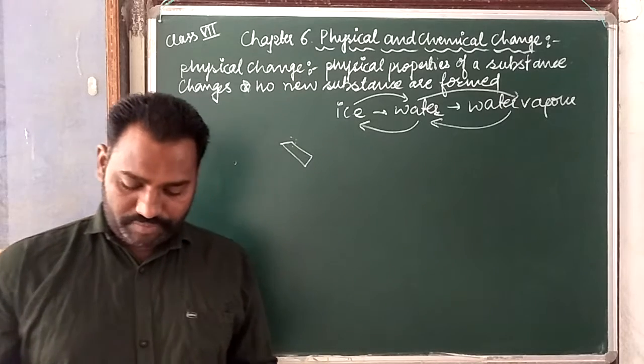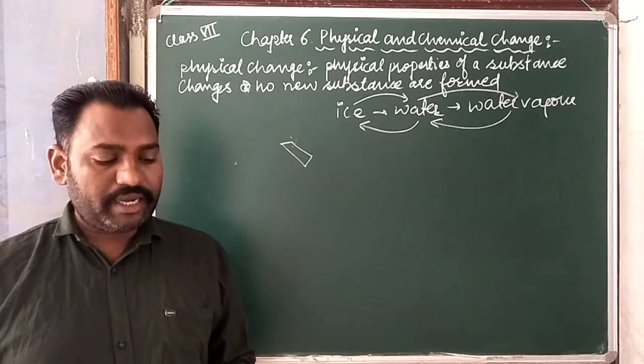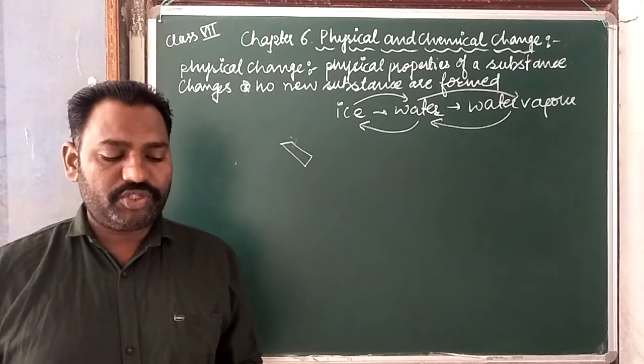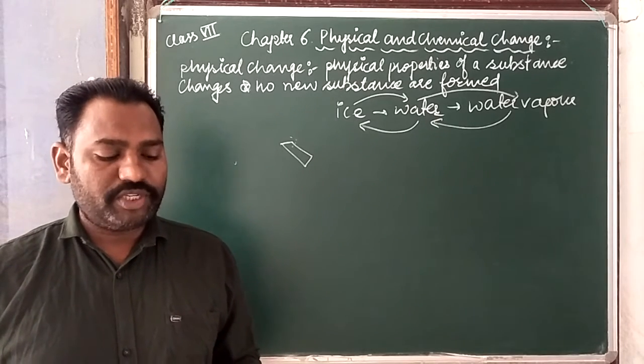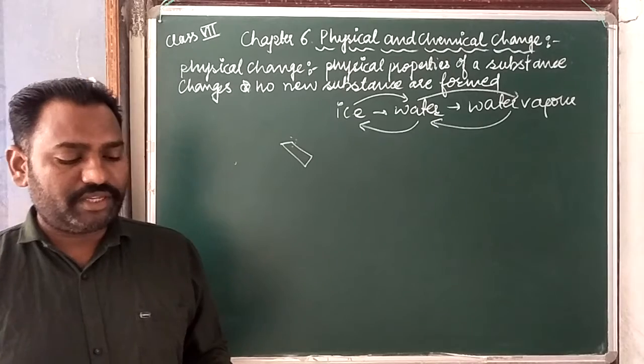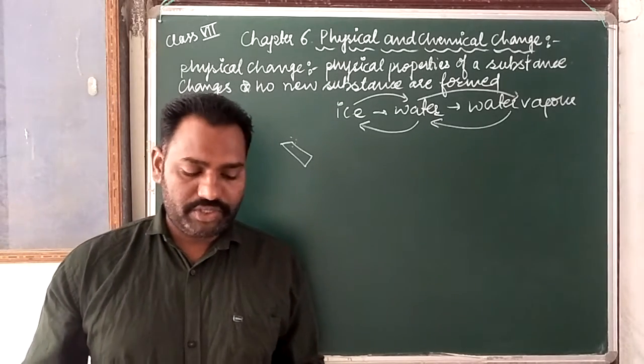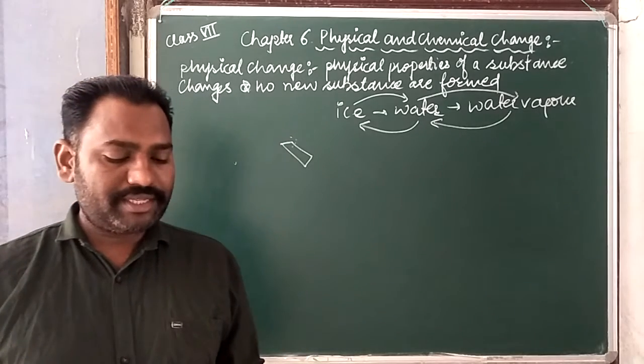So if it is removed from the flame, it once again comes back to its original form. In this case, the color of the metal changes on heating. All the above changes are examples of physical changes in which the shape, size, color, state or position of a substance changes. These properties are known as the physical properties.